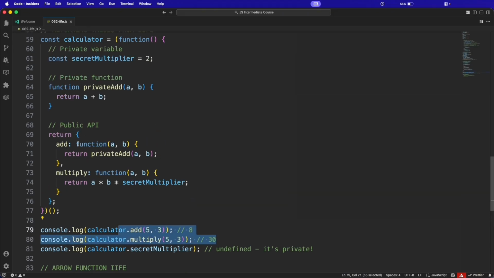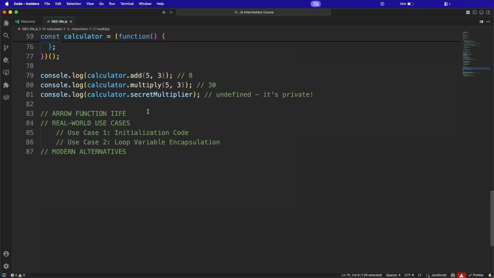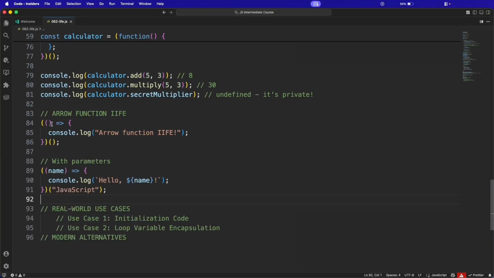So this is the regular function, right? Then what is happening with the arrow function? With modern JavaScript, you can also create an IIFE using the arrow function. It's not a big deal because we know how to use the arrow function, right? Just remember to wrap the arrow function in parentheses. Otherwise, you will get a syntax error if you are not wrapping it with the parentheses.